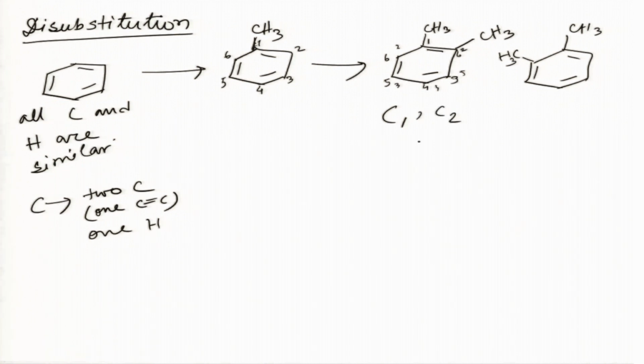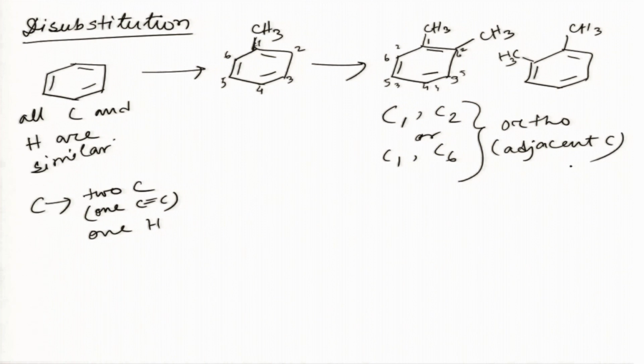C2 or C1, C6. Actually, we are telling C6 due to convenience. This is also C2 when there are no other substitution, because then we will write the number in this way. Okay. So, C1, C2 or C1, C6, that is 2 substitutions are on the adjacent carbons. This is called ortho. Okay. Adjacent carbons. This is called ortho.